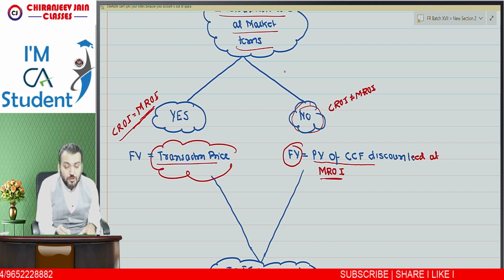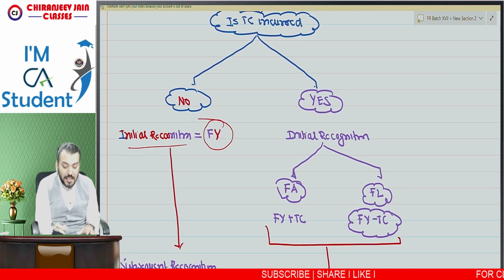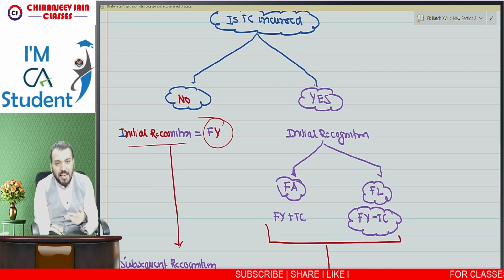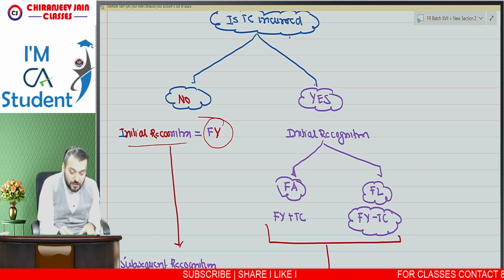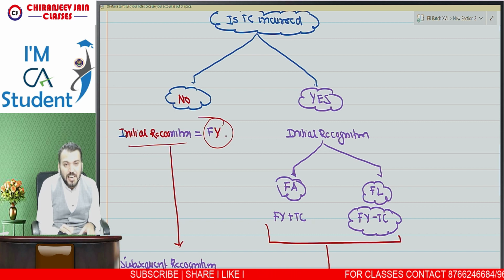So if the instrument is at market terms, then fair value will be equal to transaction price. Correct? If the instrument is not at market terms, then we need to find out fair value based on market rate of interest. Then initial recognition will be done on the basis of whether there is a transaction cost or not. So is transaction cost incurred? If the answer is no, then initial recognition will be done only at fair value.